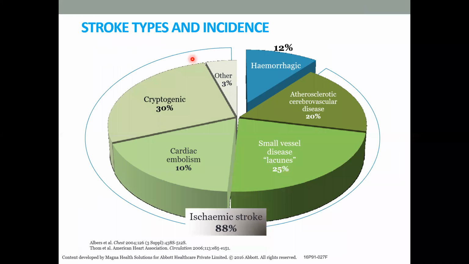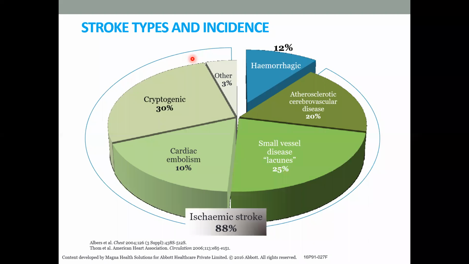Okay, as I said, the hemorrhagic stroke is very less. It's only 12%. They improve very well. Otherwise, there are a lot of problems. That's a different issue. So 88% are ischemic strokes. In that, the main cause will be atherosclerotic cerebrovascular disease and small vessel disease. These two put together will account for about 45%.